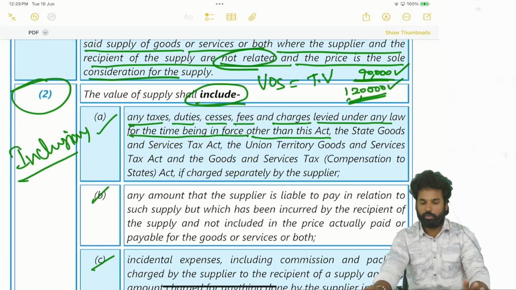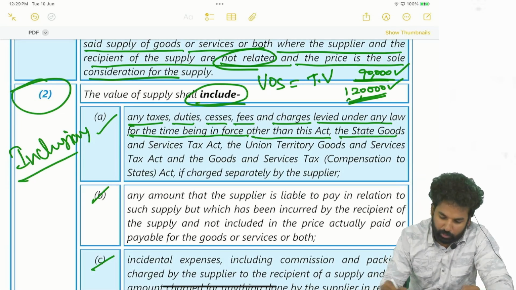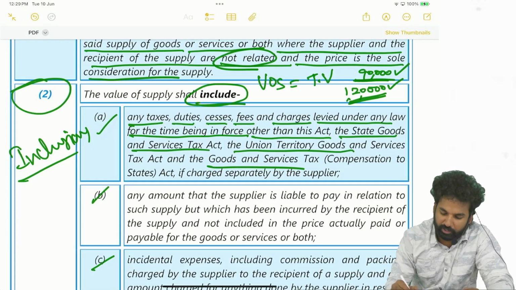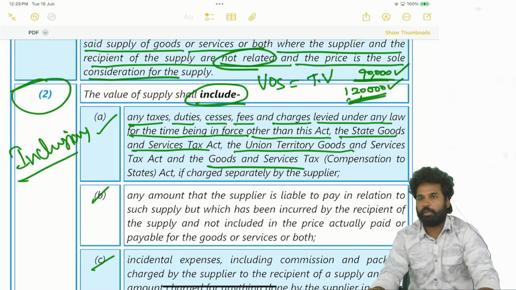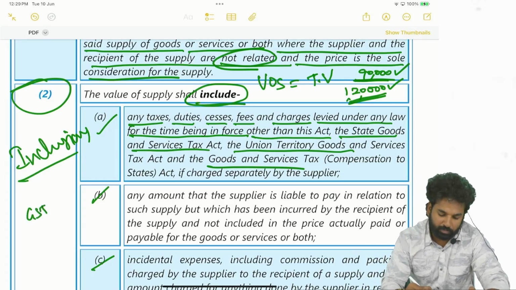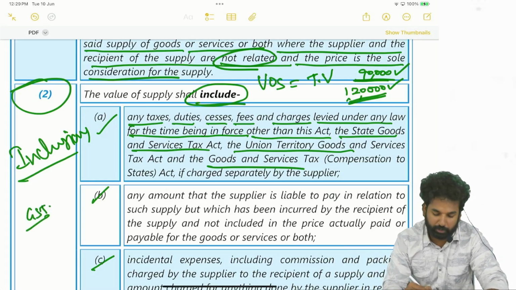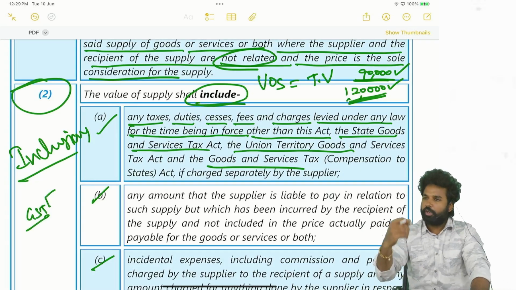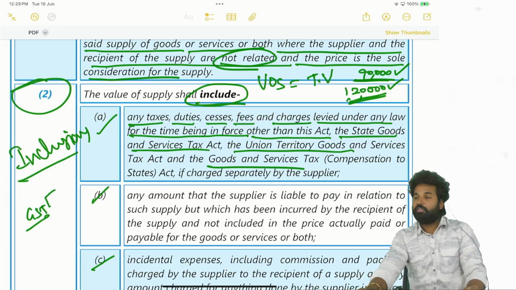Any tax. Okay, right. So the State Goods and Services Tax Act, the UTGST Act, and the GST Compensation Cess Act, if charged separately by the supplier. See, if the GST is charged separately, it may be CGST, it may be IGST, it may be SGST, or it may be UTGST, or it may be cess, whatever the amount which is levied as per this act, that shall be excluded.